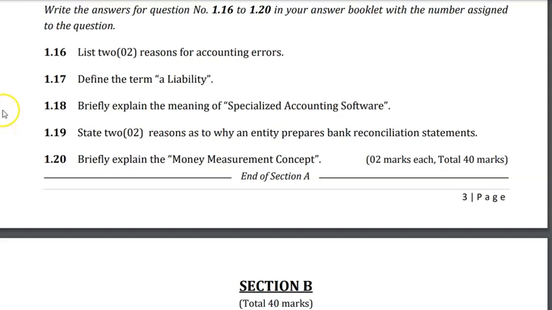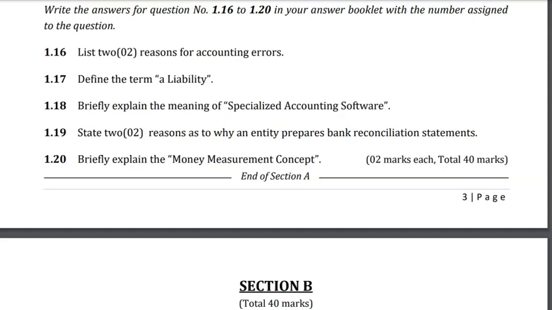Next, briefly explain the money measurement concept. What is that? Money measurement concept means, in terms of accounting, transactions and events are recorded if they can be measured in terms of money.